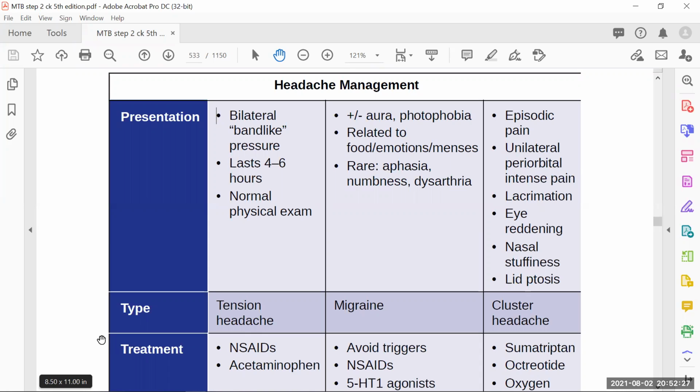That's a clear presentation. It lasts for 4 to 6 hours, and when you do the physical examination, there is nothing significant you can find. But the patient always gives you a history that doctor, I'm always having a headache just like a band, just like a straight forehead pain. So that's a band-like pressure, band-like pain on the forehead, and that's a clear-cut symptomatic presentation of tension headache.